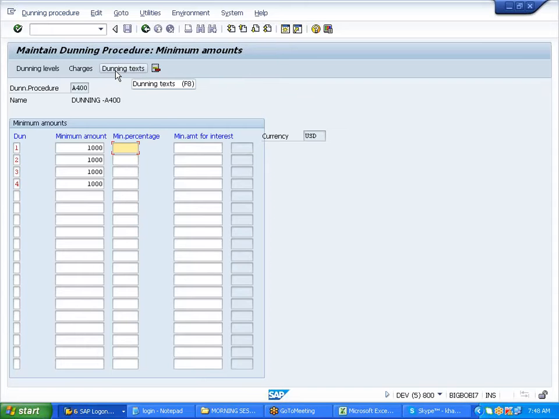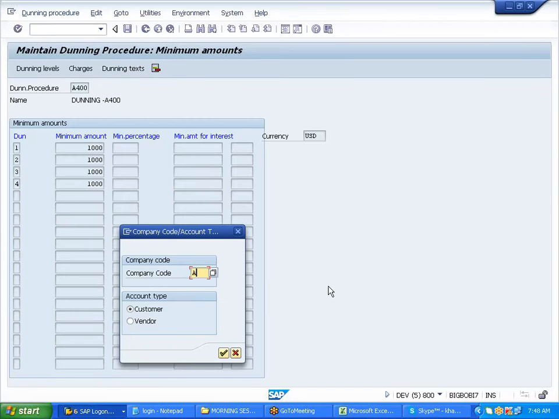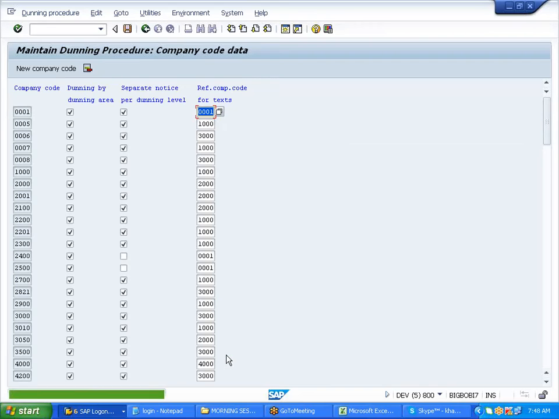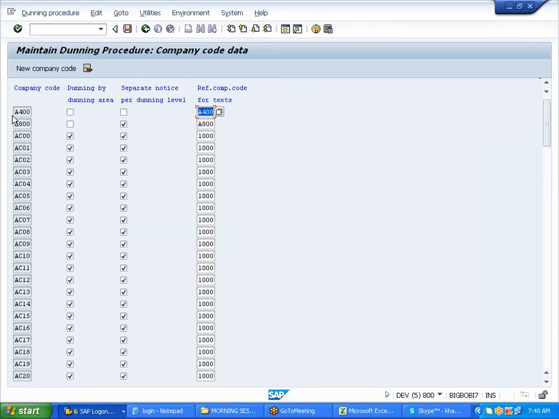Now I am going to the dunning text. My company code is A400. We are doing it for customer or vendor? Customer. Continue. Either you search for your company code manually or click on this new company code. A400 will take you to the company code here.